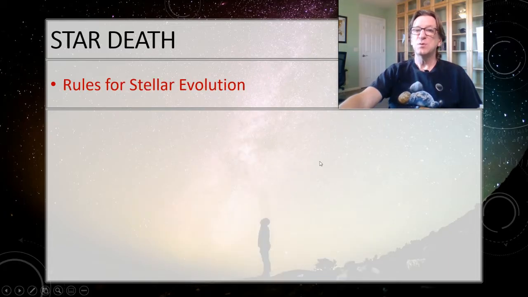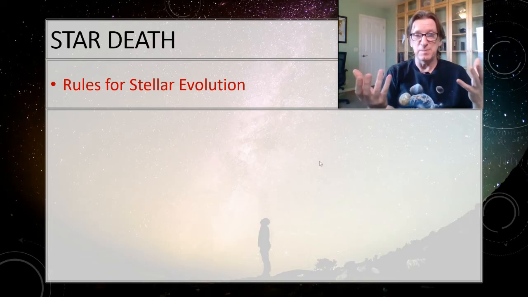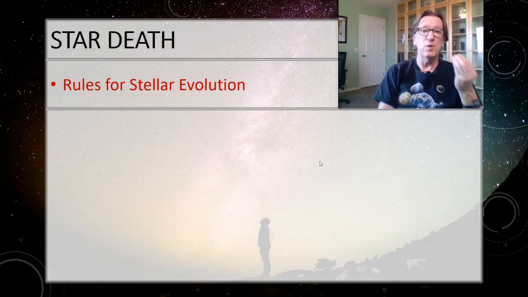All right. So before we talk about high mass stars, let's talk about low mass. Review our rules, summarize the low mass stars. The low mass stars are going to die in a planetary nebula. They're going to die with a whimper instead of with a bang. All that's going to be left behind is that white dwarf.